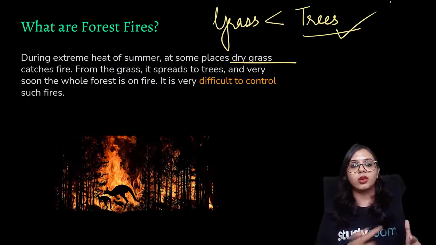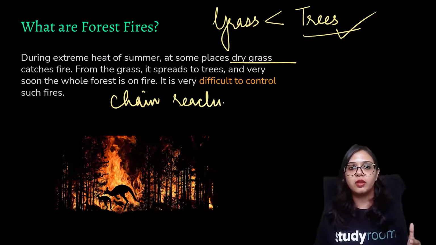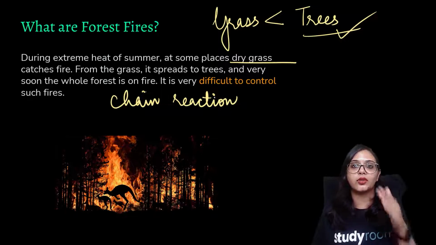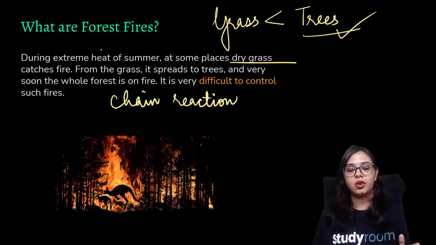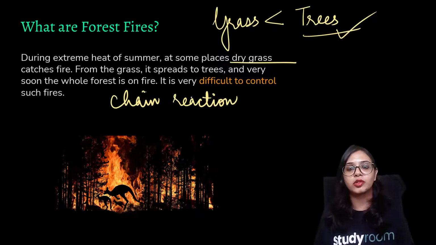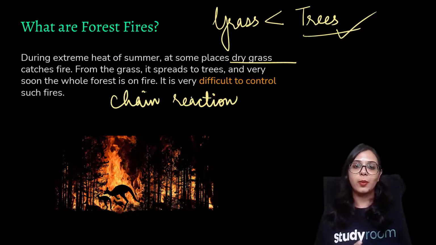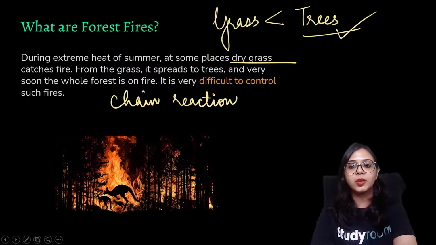So this is sort of a chain reaction. One thing catches fire, and there is nothing to extinguish that source of fire, and the other thing also catches fire, and everything starts burning. This is how forest fires start, and it's very difficult to control such fires, because when we humans get to know that there is a forest fire, most of the vegetation around that area is already burning or even already burned at times. So it's very difficult to detect a forest fire, and especially difficult to control it.